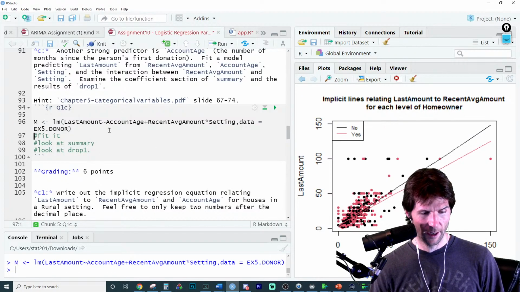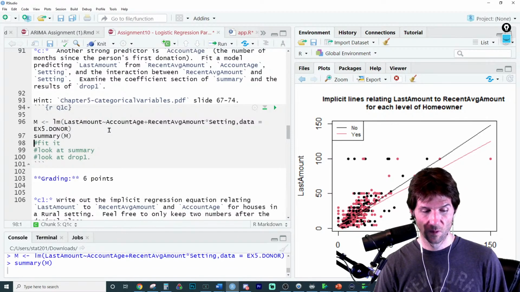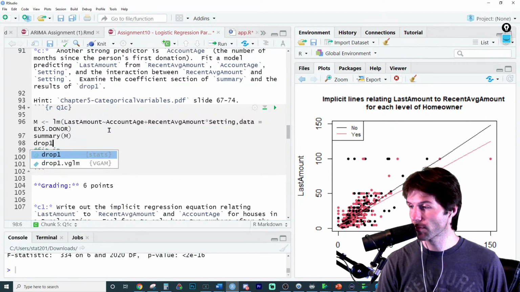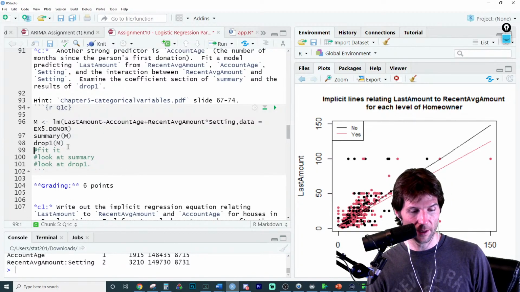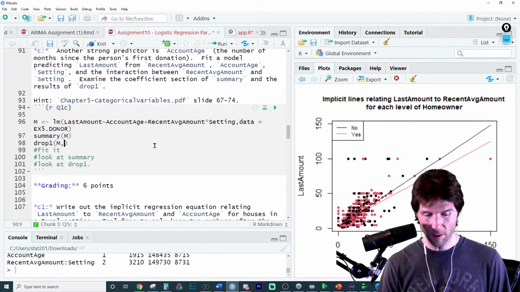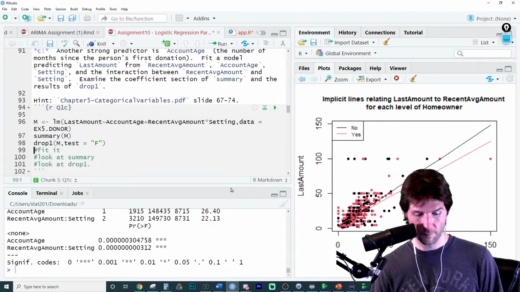Should be right there. Sorry. And then drop 1. Which one do you want to work on, Nathan? Let me know. Oh, I didn't do test equals F. I wish I just did default test equals F. There we go. Looks like it.